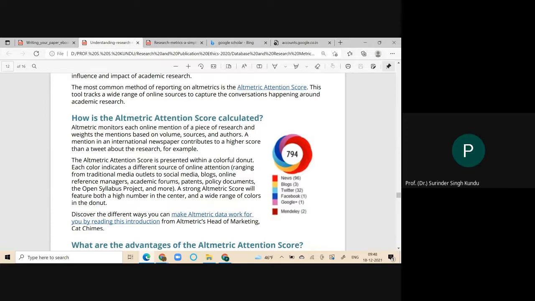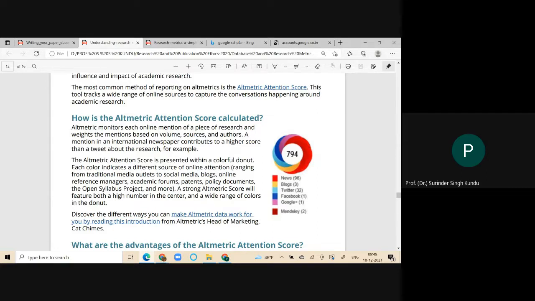That particular altmetric attention score is calculated by collecting the records from all these types of sources. It will monitor each online mention of a piece of research and weight the mentions based on the volume, sources, and authors: how many times it is cited, on what source it was cited, and how many authors have cited it. It will include a huge database. The altmetrics will combine together, and on that basis, it will create the altmetric attention score.